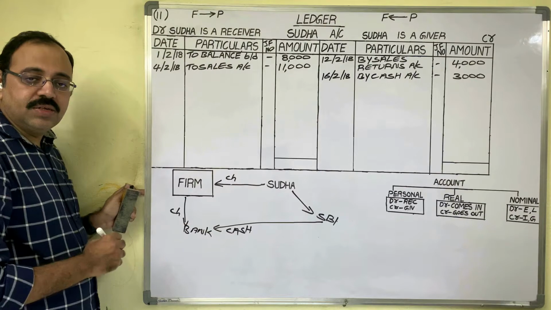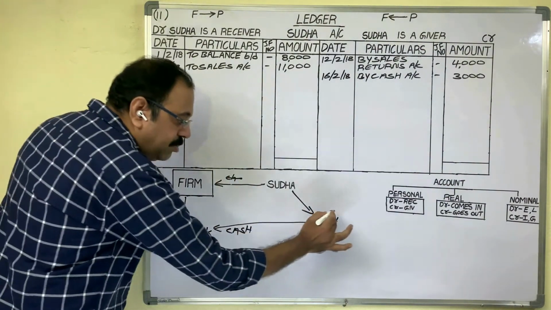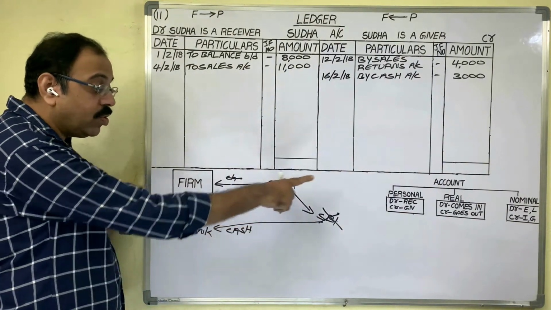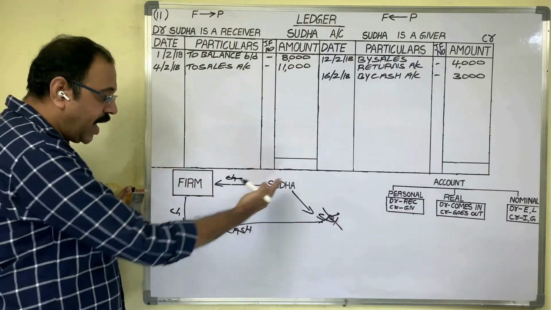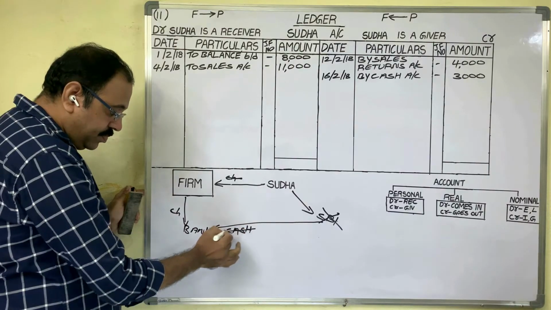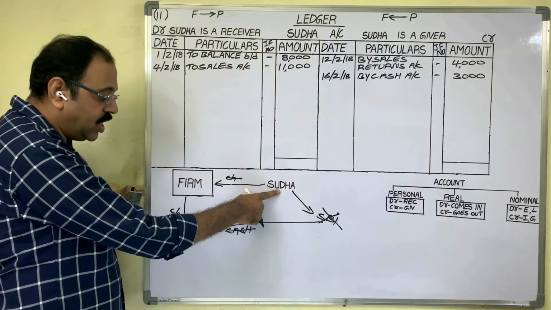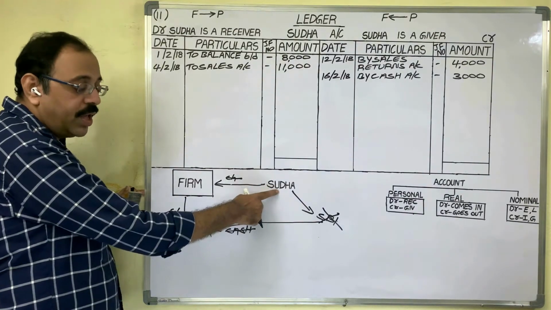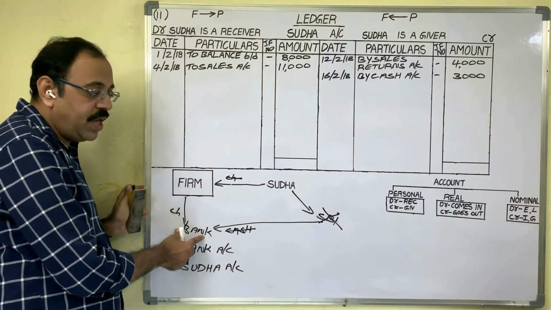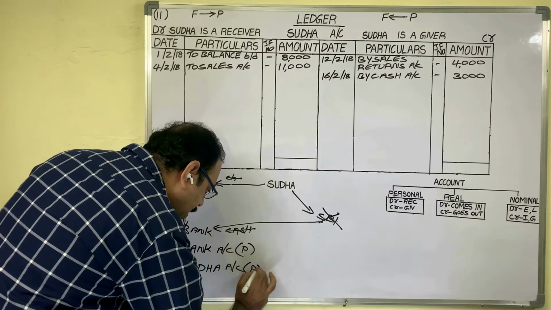This is the transaction. We have to write two accounts. We should not write a check account, and we should not consider the customer's bank account. Don't take cash account as one account either, because cash is not coming into the firm or going from the firm. Then what is left? Our bank and Sudha. The two accounts are bank account and Sudha account. A bank account under an organization's name is a personal account, and Sudha account is also a personal account.